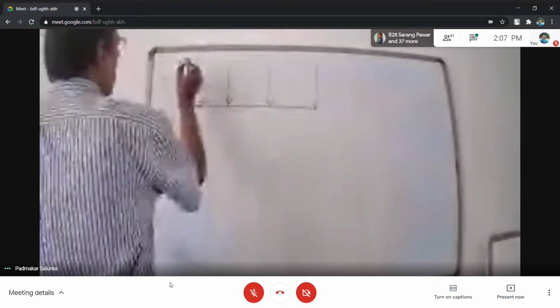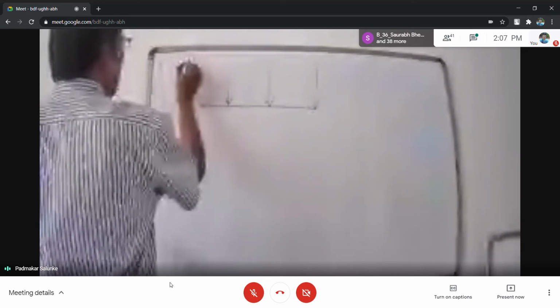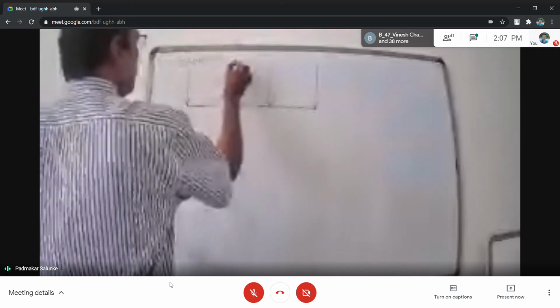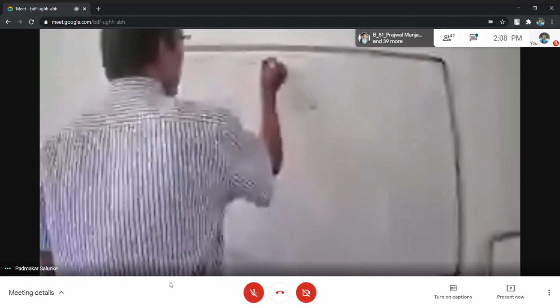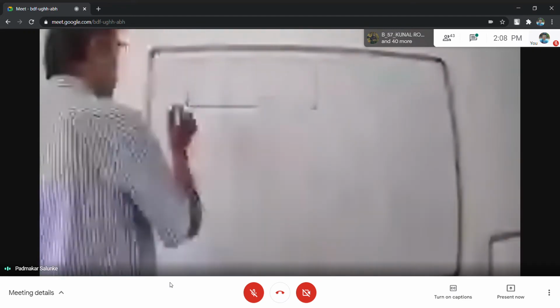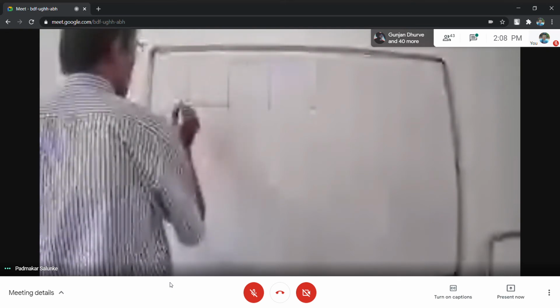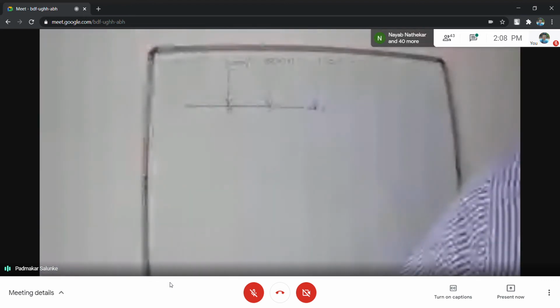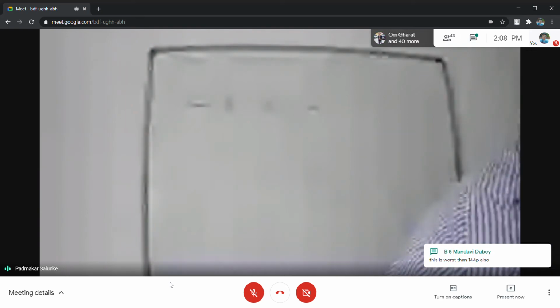Look at that. Magnitudes of these forces are considered as 200 Newton, this is 300 Newton, this is 500 Newton, and this equals 100 Newton. These are the magnitudes of the forces. This is point A, this is point B, point C, and point D. These forces are acting at the points. That's why these forces are called point loads or point forces.